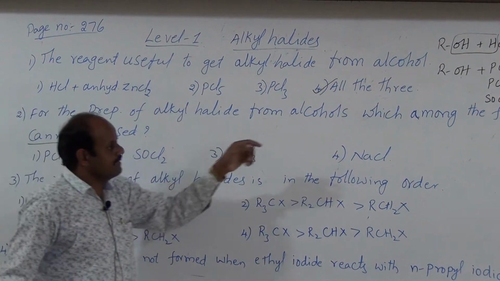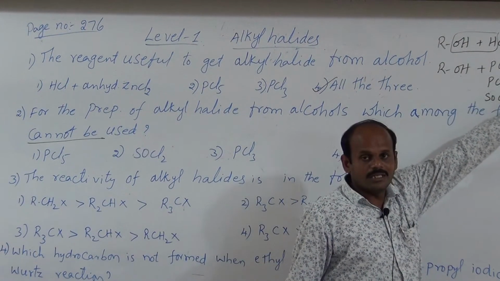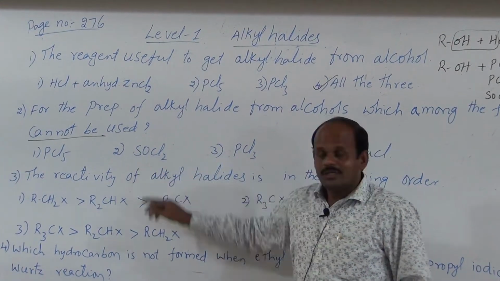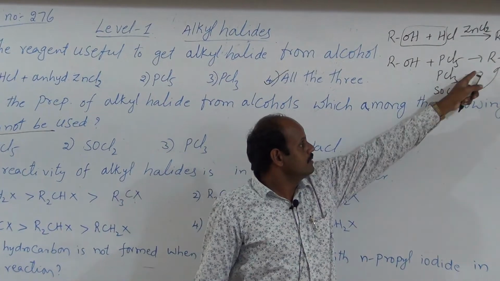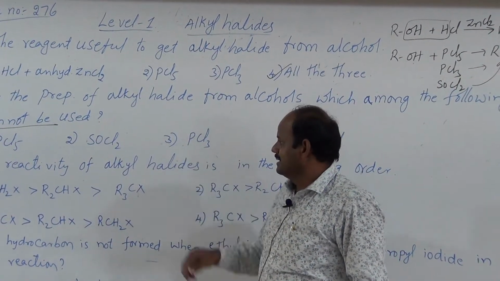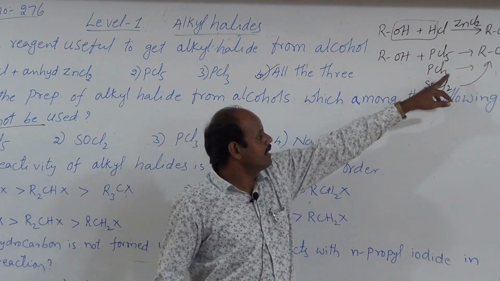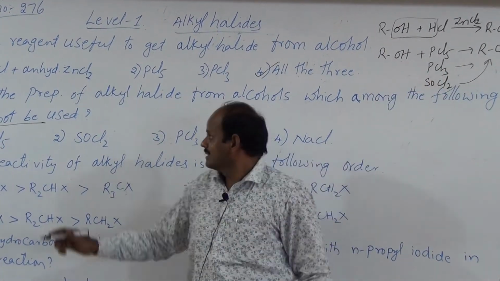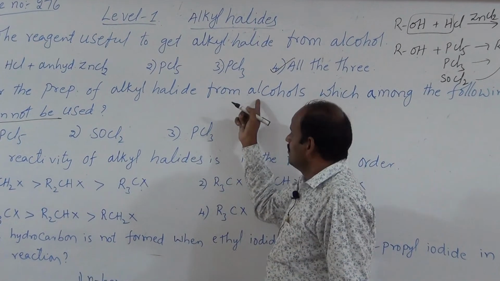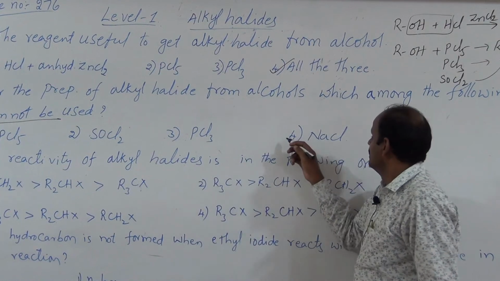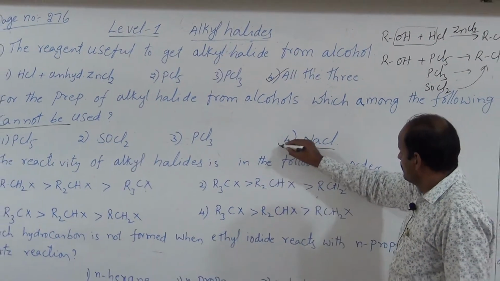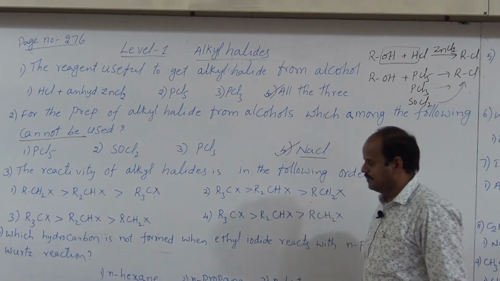PCl5 is used for the preparation of alkyl halides from alcohols, and SOCl2 is also used, and PCl3 is also used for the preparation of alkyl halides from alcohols. Hence these three reagents are used, but not NaCl. Hence what is the answer? Yes, NaCl is the answer.